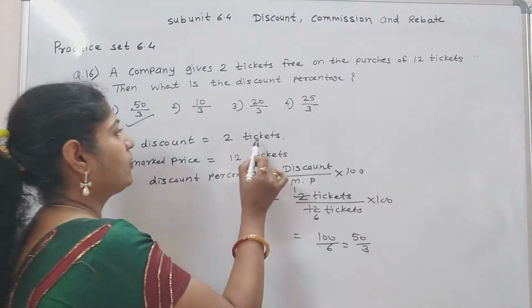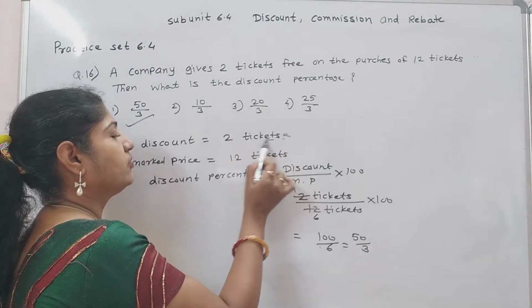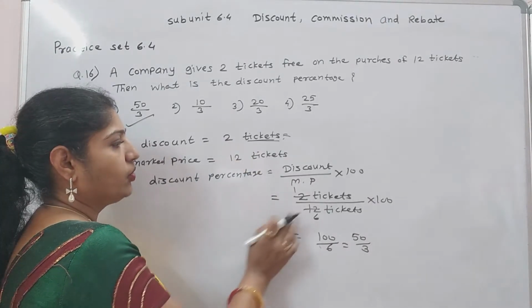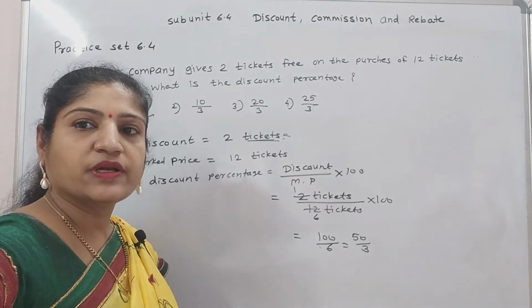No need to calculate the value of tickets. No need to find in rupees. 2 tickets upon 12 tickets into 100, that is 50 upon 3%.